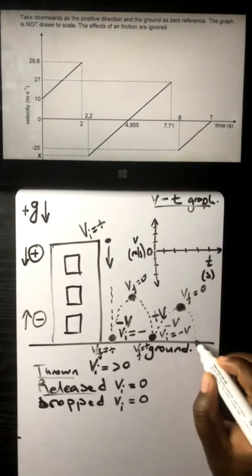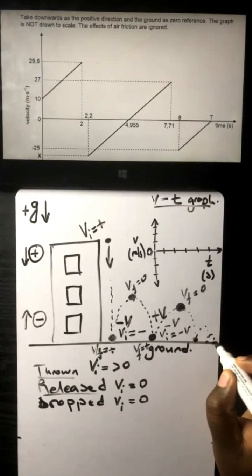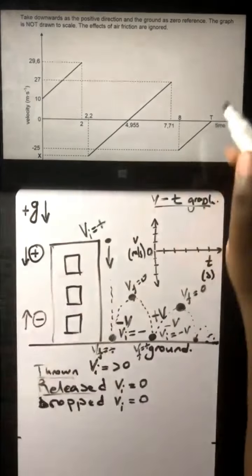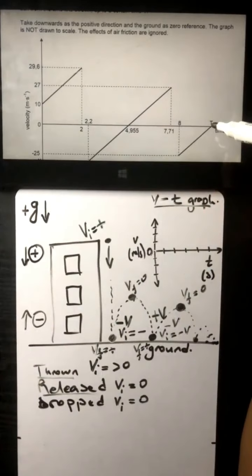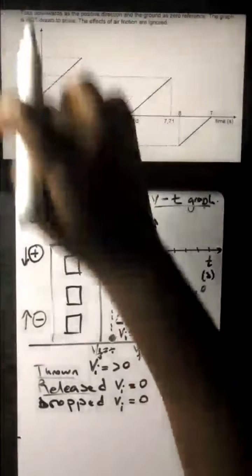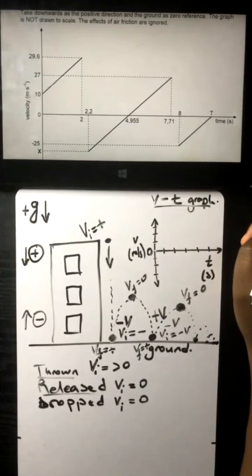If it's a tennis ball, it's going to bounce, go up, bounce, go up, until it stops bouncing. But in this case, we are not told how many times it bounced, only that it bounces up to a certain time t. This graph is going to help us determine how many times it has bounced.